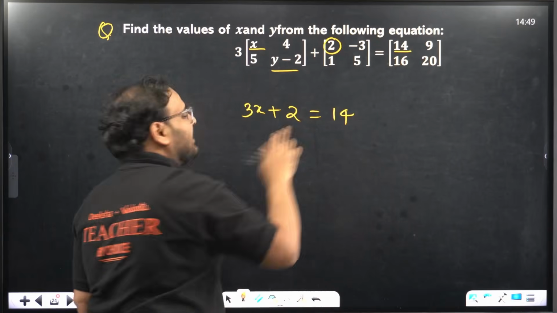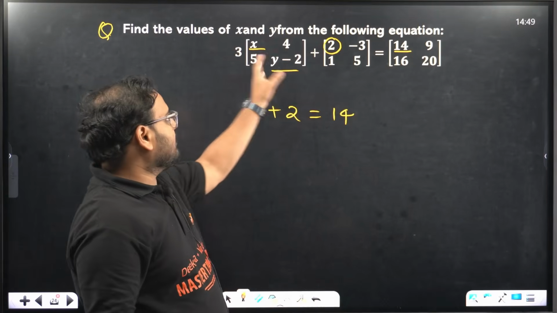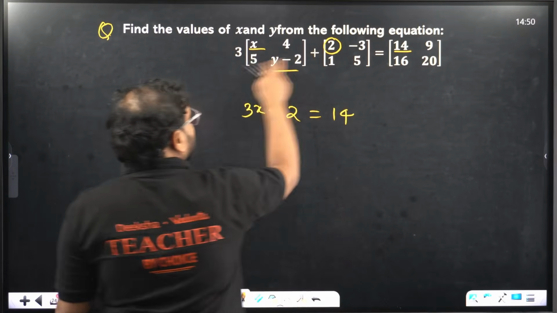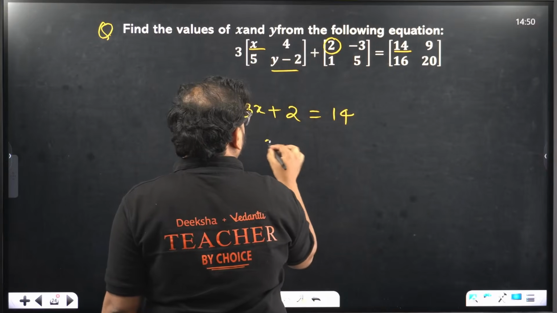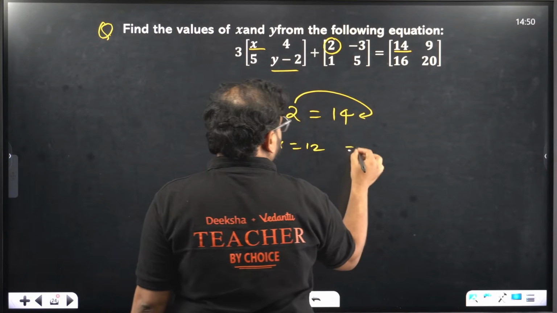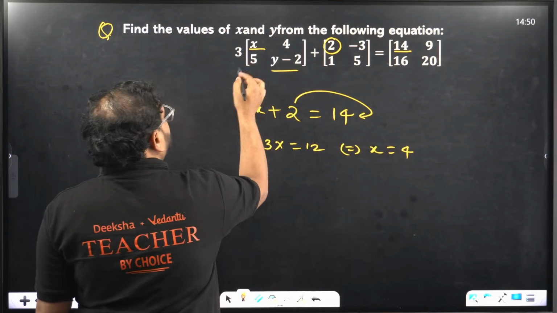We'll do a scalar multiplication alongside the sum of two matrices and the comparison. When you do that, 3x plus 2 equals 14, we get 3x equals 12. That means x is 4. And y is what? Let's look at this.